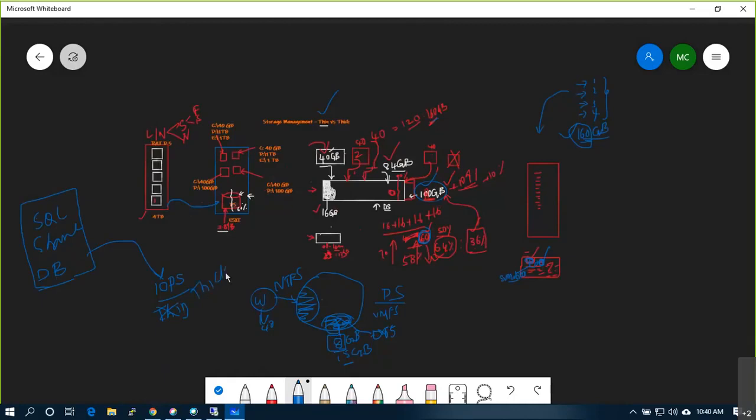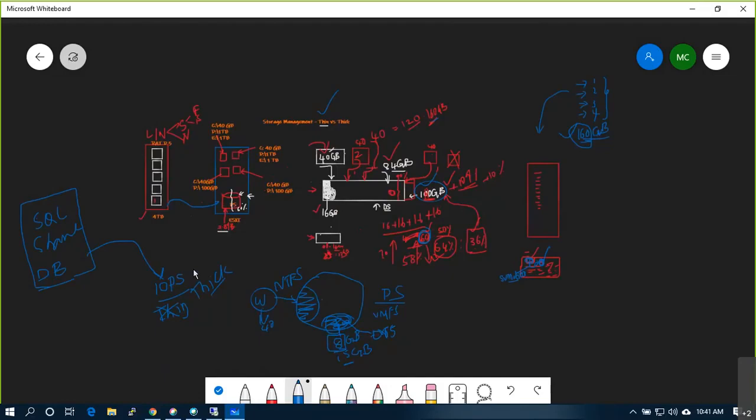Whenever the customer knows that this is going to be a critical DB server, he will simply say thick provisioning. Otherwise, you can consider everything is thin provisioning in VMware. Okay, clear?